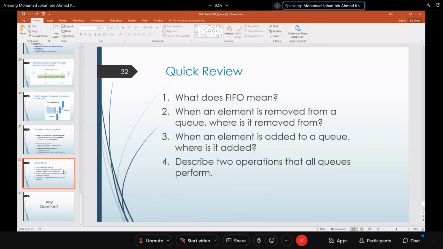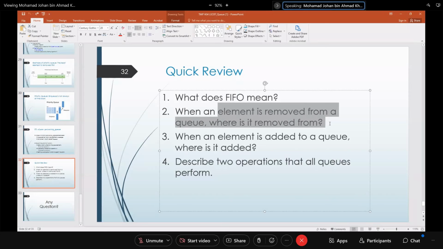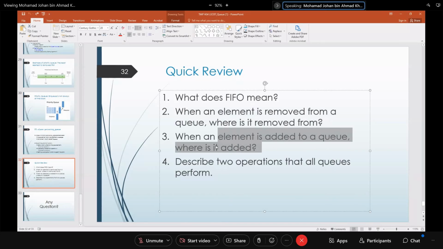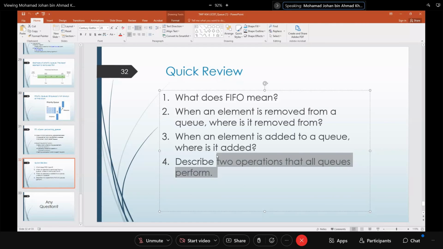So the concept of a queue is very simple. It is based on first in, first out. When an element is removed from a queue, is it enqueue or dequeue? It's dequeue, and the queue removes from the front. When an element is added to the queue, it is enqueue, and it's added at the rear. So what are the two operations that all queues perform? Enqueue and dequeue. Any questions?